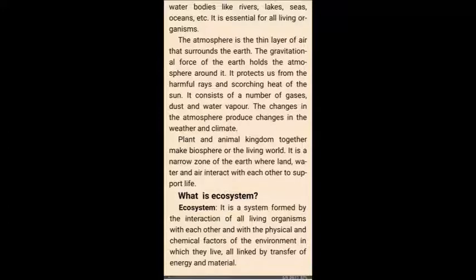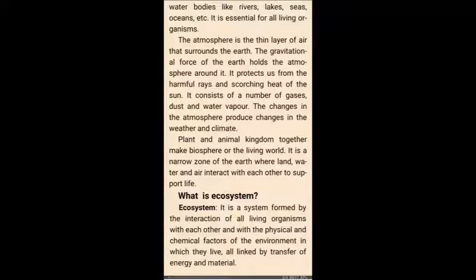And you know that water is very essential for your life, even for my life, even for the life of animals, which you can see and which you cannot see even. The atmosphere is a thin layer of air that surrounds the earth. In the previous class I told you that atmosphere is a thin layer of air surrounding the earth, and that air, due to gravitational force, earth holds the atmosphere around it. It protects us from the harmful rays.